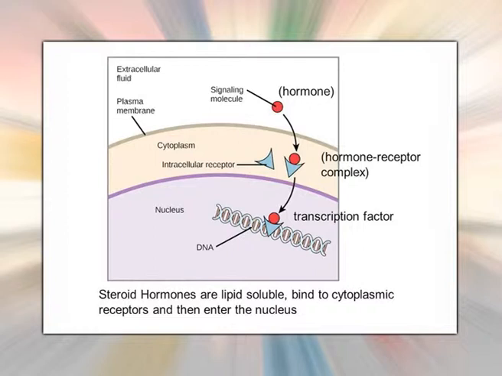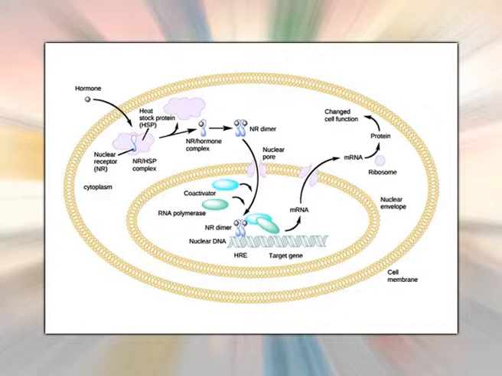The hormone receptor complex binds to promoter regions of responsive genes and stimulates or sometimes inhibits transcription from those genes. Intracellular receptors are composed of a single polypeptide chain that has three distinct domains: the amino terminus, DNA binding domain, and the carboxy terminus or ligand binding domain. Steroid and thyroid hormones act on these receptors.